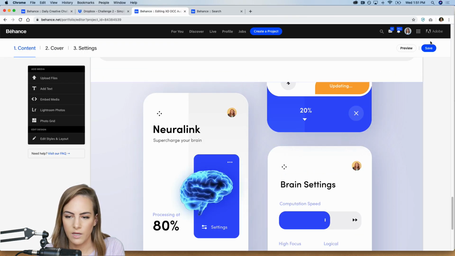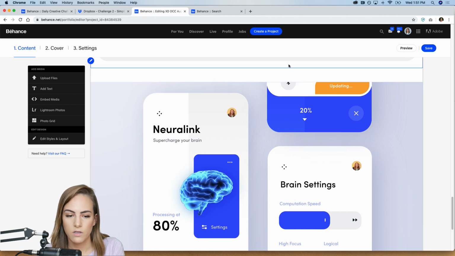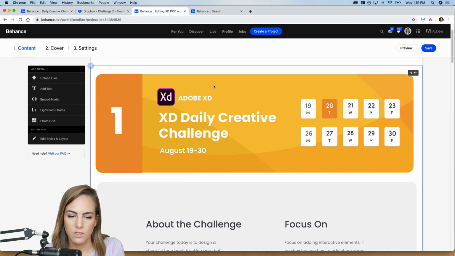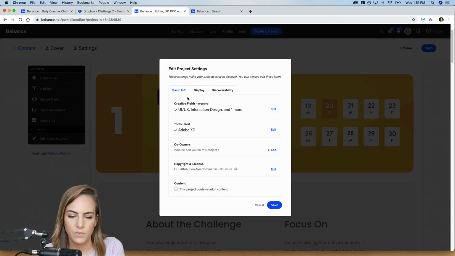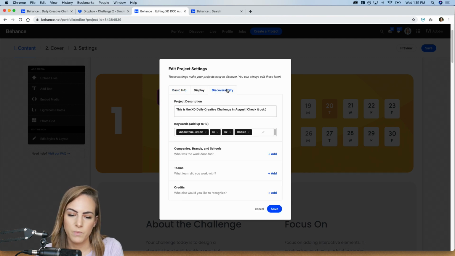I'm gonna save, and we wanna make sure we add that keyword. Let's make sure we have the keyword in settings. I already added all the basic info yesterday. Display, we'd look through that, and then discoverability. So make sure you add the XD Daily Challenge keyword. You can add a few more if you want, UI, UX, mobile, etc. Let's go ahead and save that.